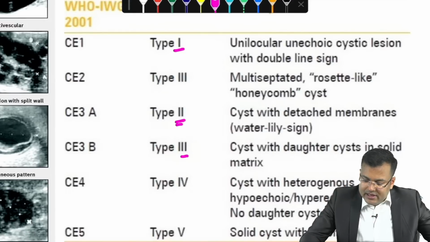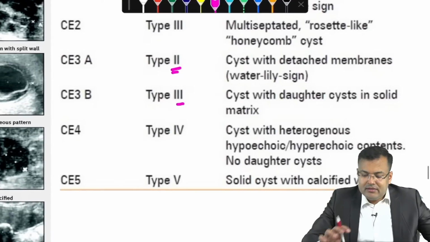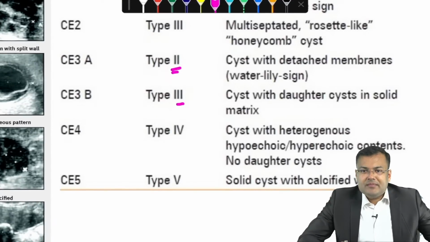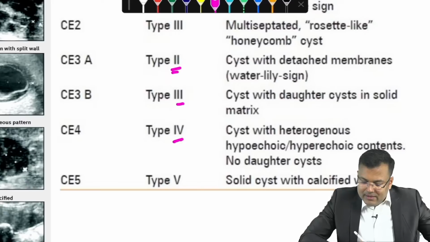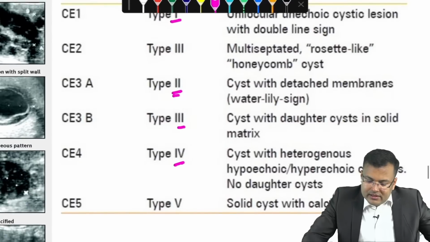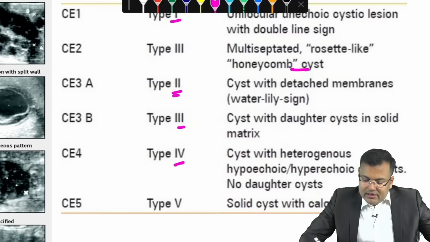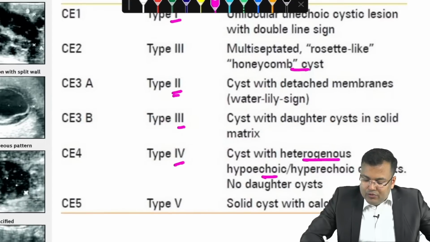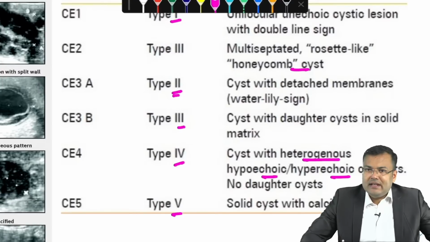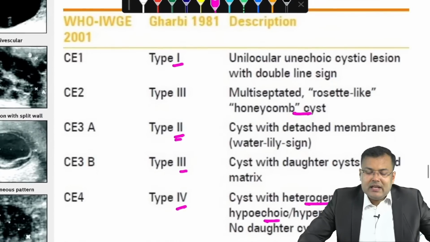After that, type 3. In type 3, there is a cyst with daughter cysts in a solid matrix. So, there is honeycomb appearance. In type 4, what will happen? Type 3 is a honeycomb cyst, multiseptated rosette-like honeycomb. Type 4 is a complex cyst, a complex heterogeneous mass, whenever there is a cyst with heterogeneous hypoechoic and hyperechoic content. And what is type 5? It is a calcified cyst. So, this is Gharbee's classification.